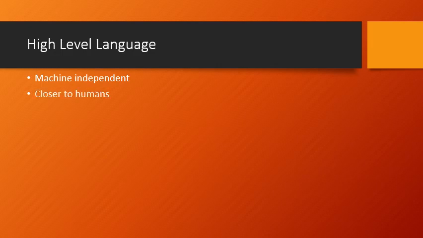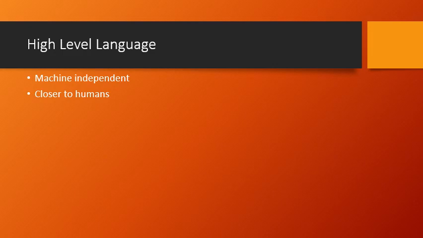And they are closer to humans. So what does closer to human mean? The code we write in the high level language is much easier for humans to understand and remember. The statements or instructions we write in the high level language are human understandable.